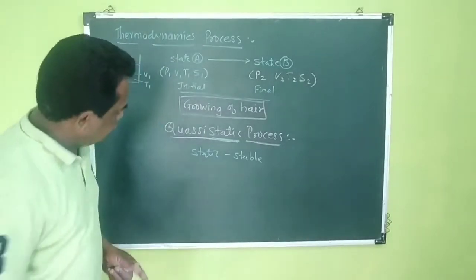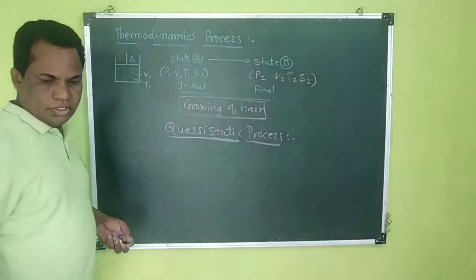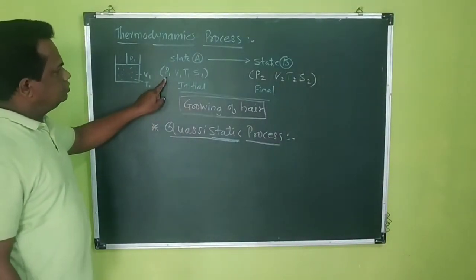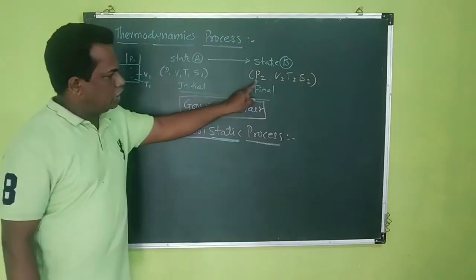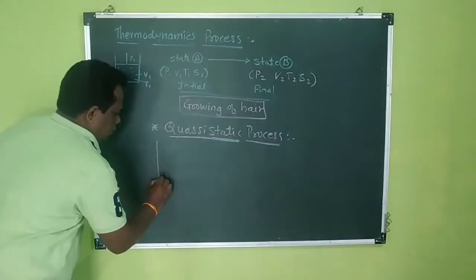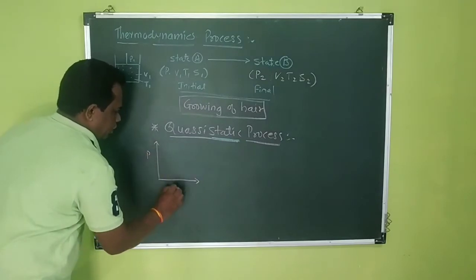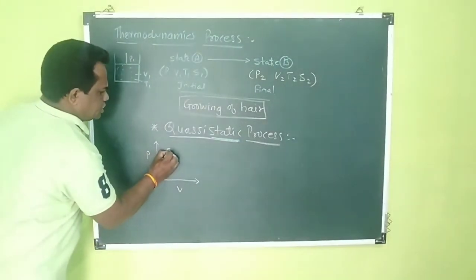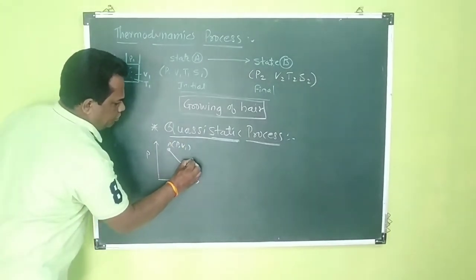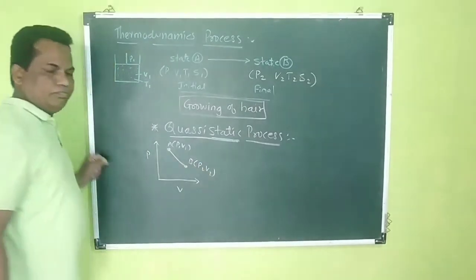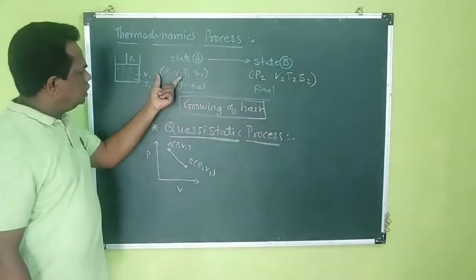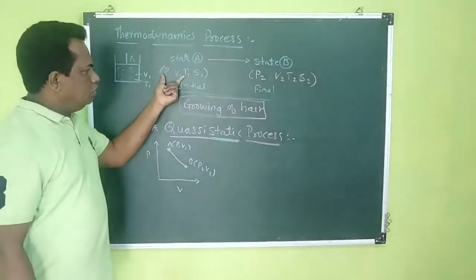A quasi-static process is denoted by a graph of any two thermodynamic variables or state variables. Suppose there is a change between pressure and volume. Suppose this is state A, indicated by P1 V1, and this state goes to state B, P2 V2. We have plotted the graph of change in pressure and volume.